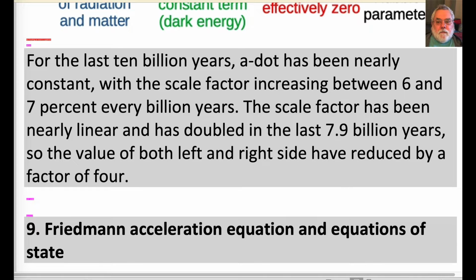Section 9, Friedmann acceleration equation and equations of state. Friedmann's first equation is not enough because we don't know how the energy density on the right-hand side varies with time or with scale factor.